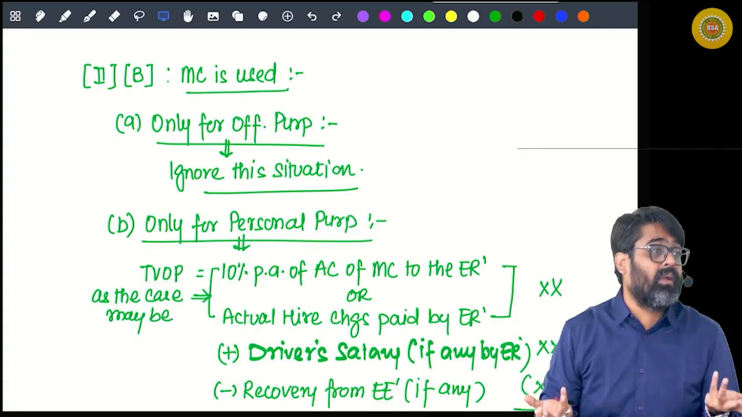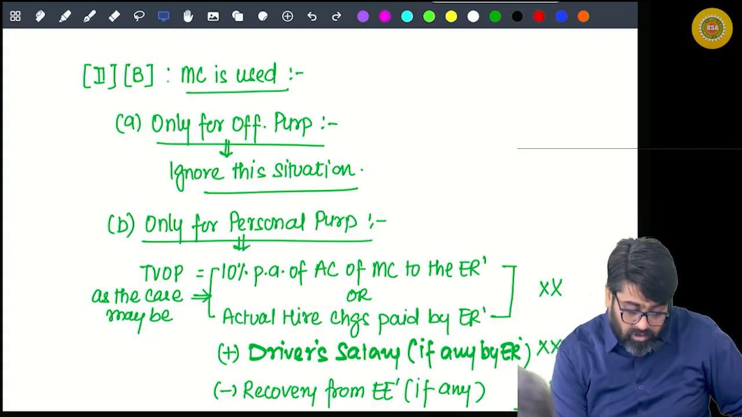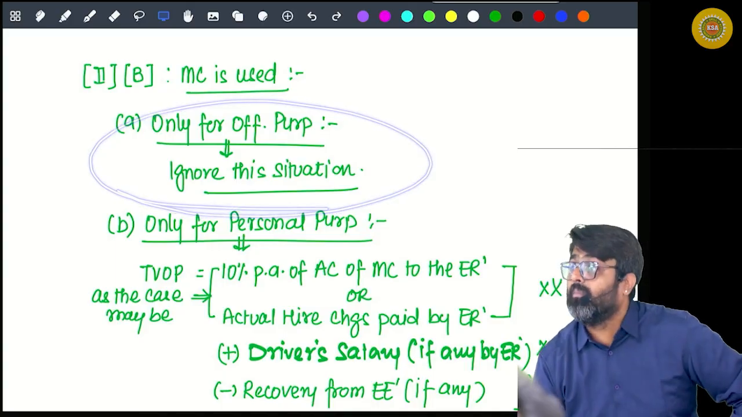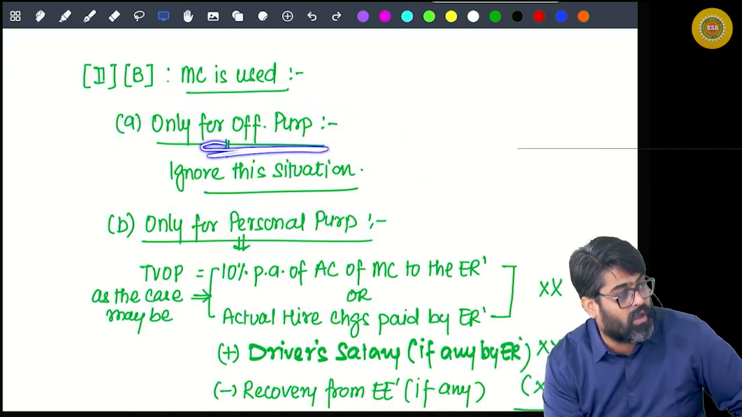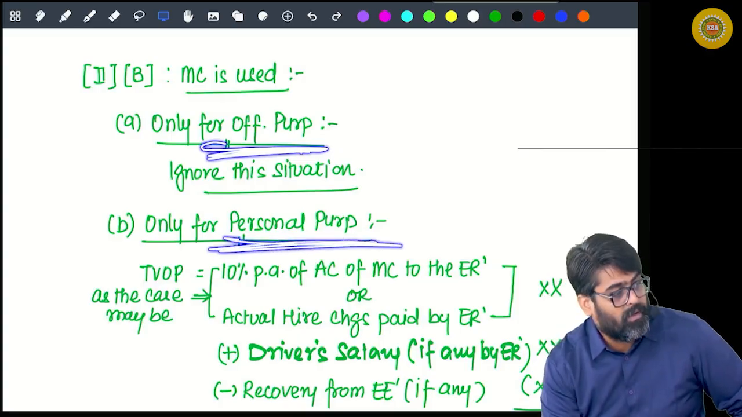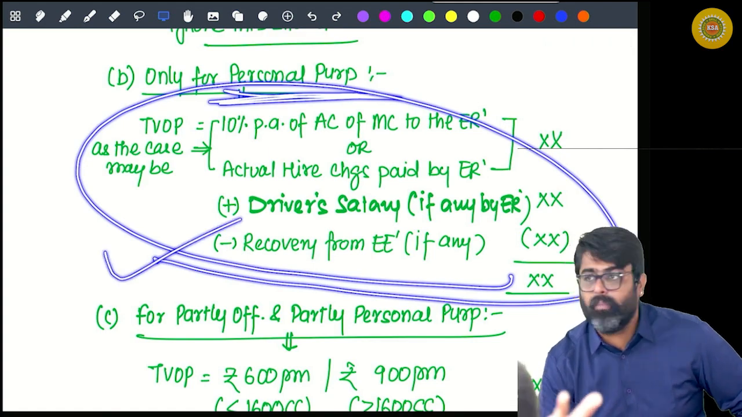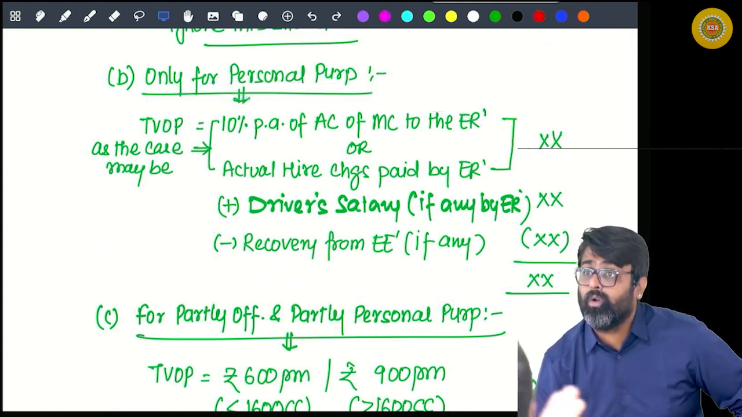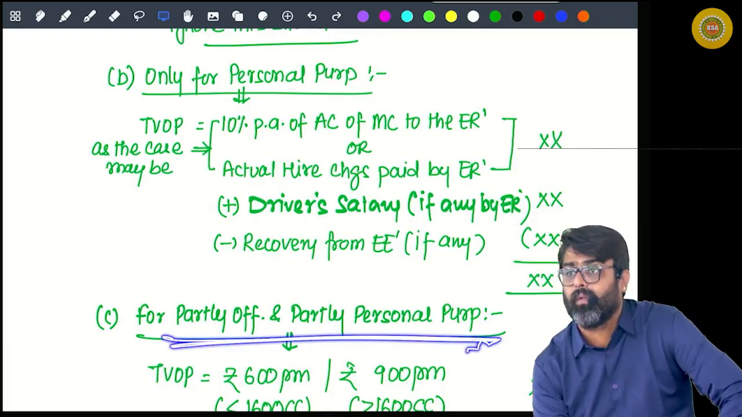What type of benefit am I getting from the employer? No personal benefit is happening. Getting my point? So this is not going to result into any perquisite. Official use. The car is used only for official purpose. But if that same car is used for personal purpose, then this is the benefit arising, and that benefit will be fully taxable. Yes or no? But what if that same car is used partly official, partly personal?